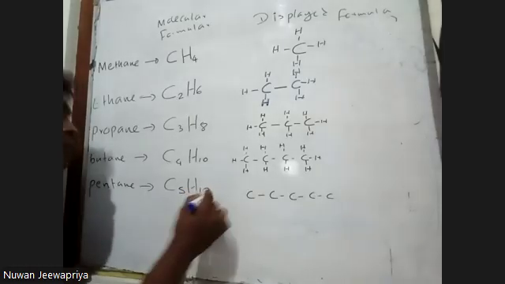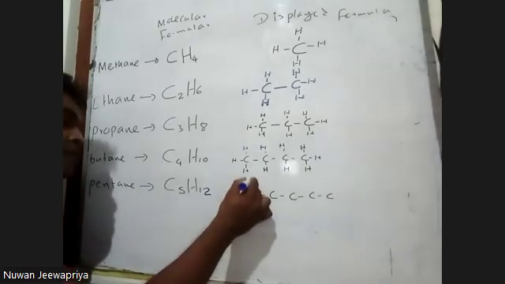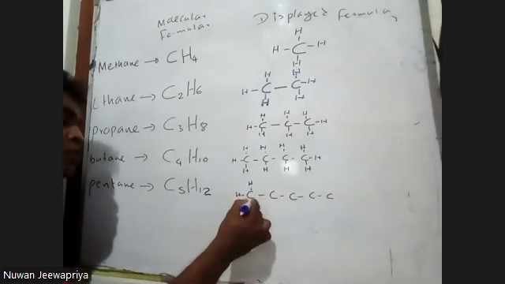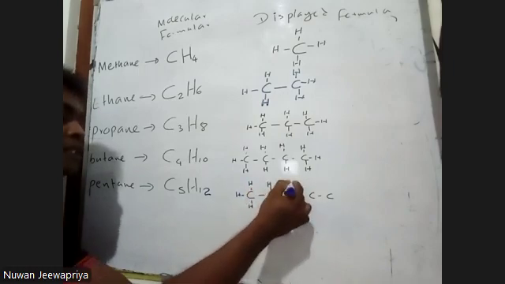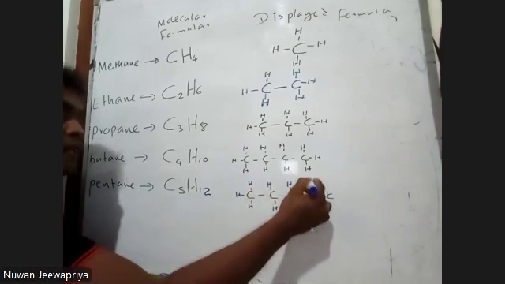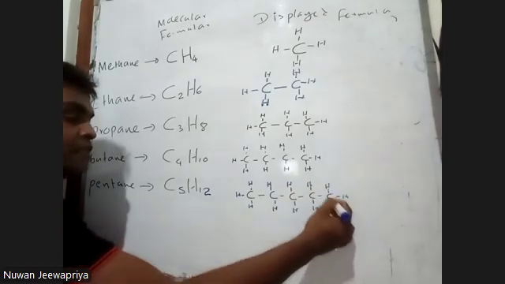Sorry, C5H12. 12 hydrogen atoms need to be drawn. 1, 2, 3, 4, 5, 6, 7, 8, 9, 10, 11, 12. So that is how C5H12 is, I mean pentane. So we go to the next one, hexane.